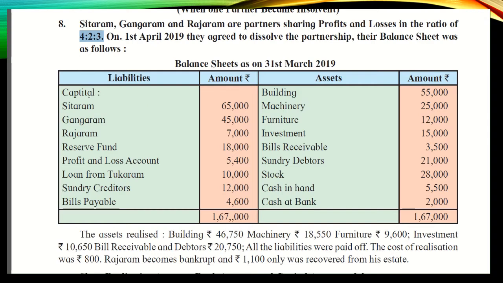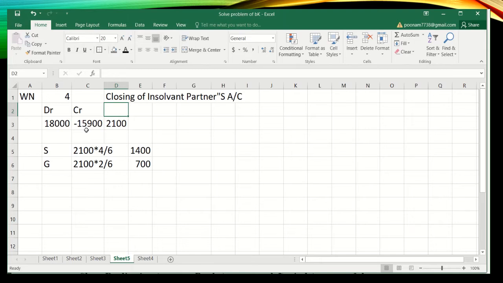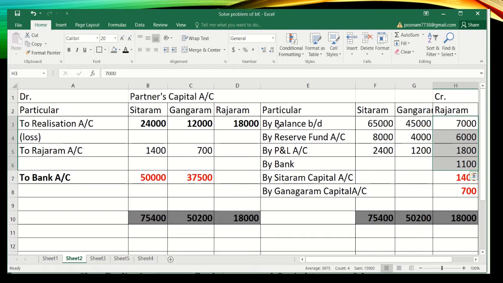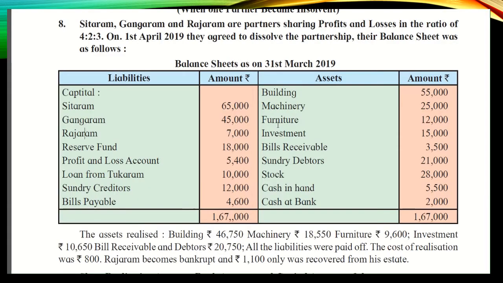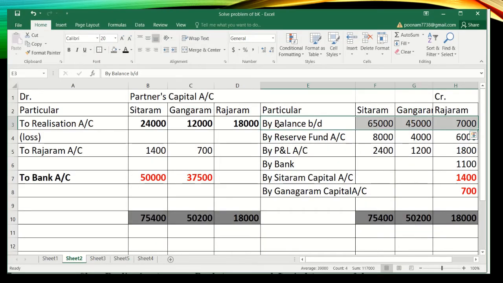In that, first we have to see the capital balance. If current account is given, then we will prepare the current account, but here current account is not given, so what we will do, we will record the opening balance of the capital account of all the partners. So in the partners capital account I will write down the opening balance of all the partners which is given in the question. 65,000, 45,000 and 7,000 I have written here.